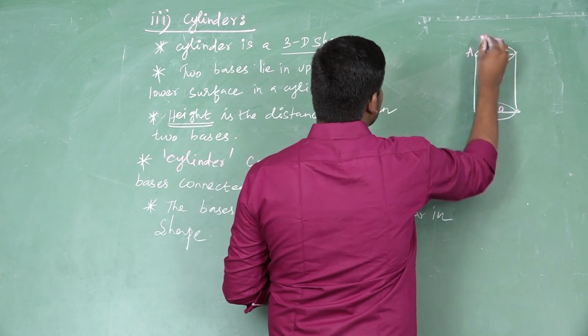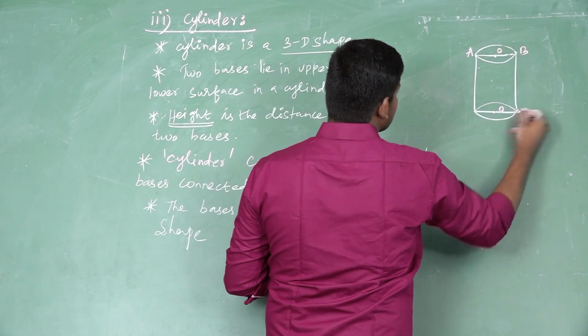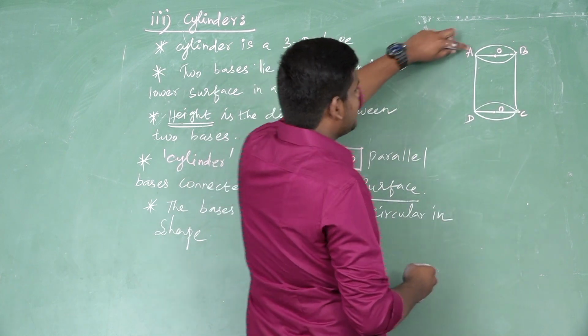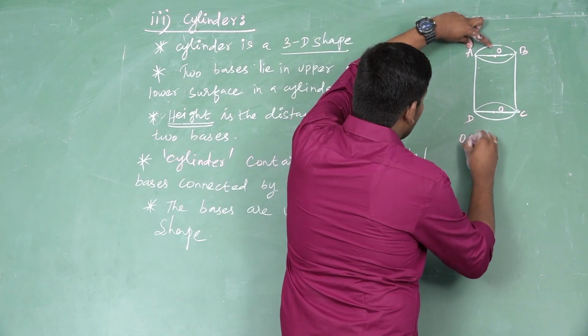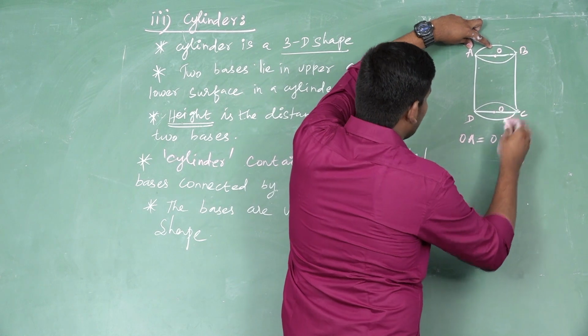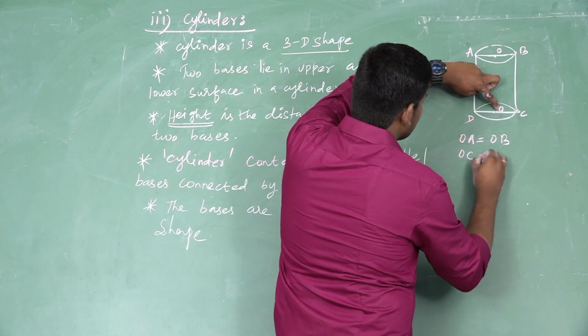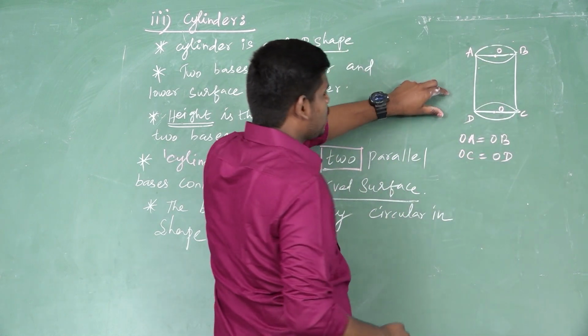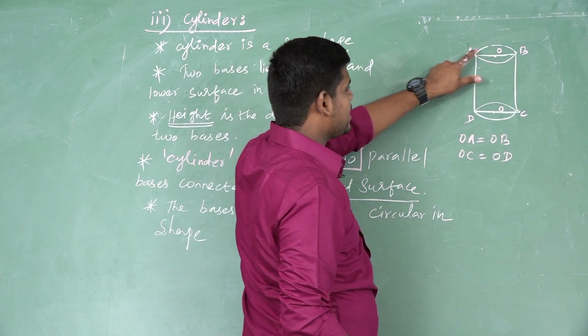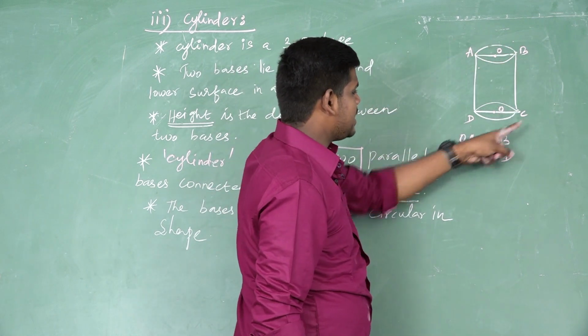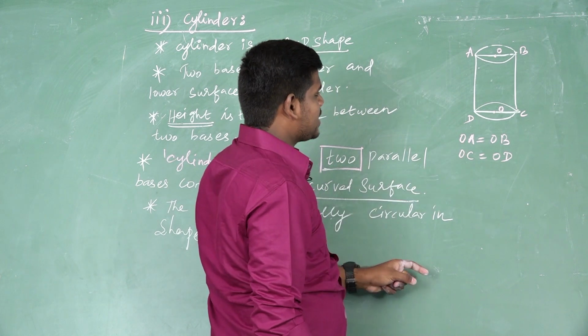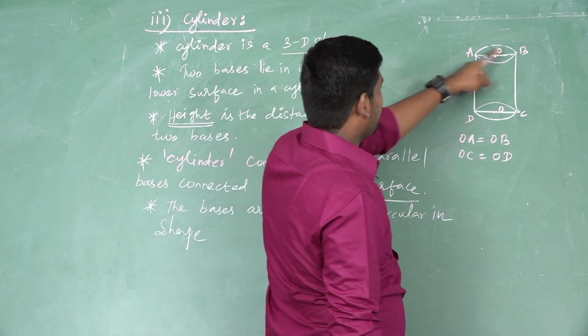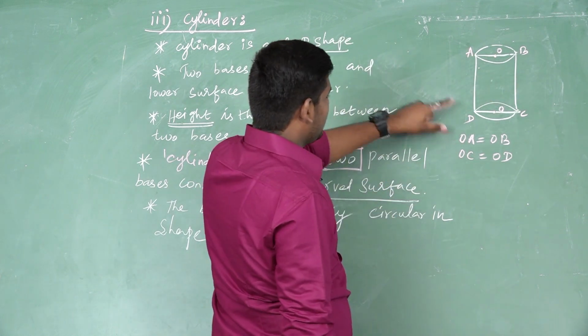The first one is A, B, C, D. Here, OA is equal to OB, and OC is equal to OD. So it is the same distance. OA is equal to OB, OC is equal to OD. Next we will see OA, OB. So next, this one is what?